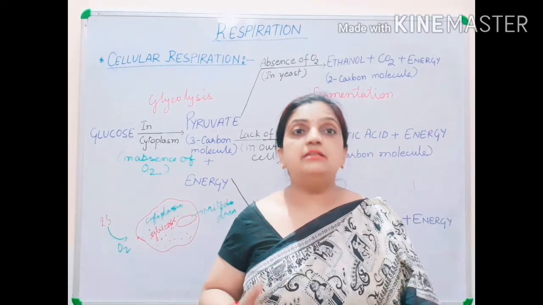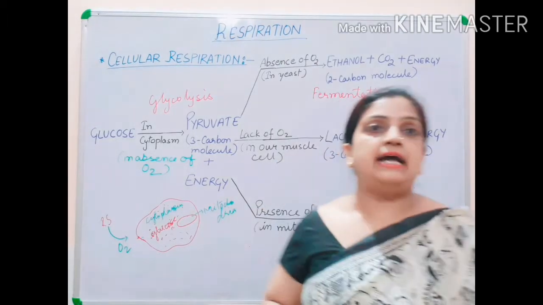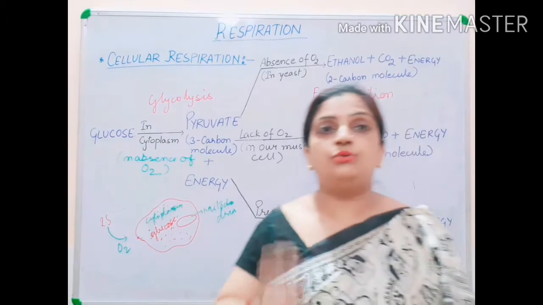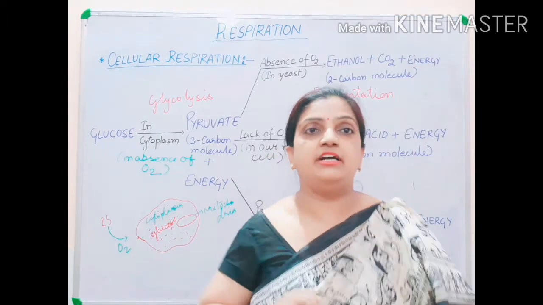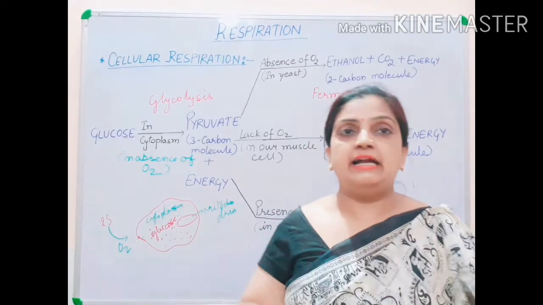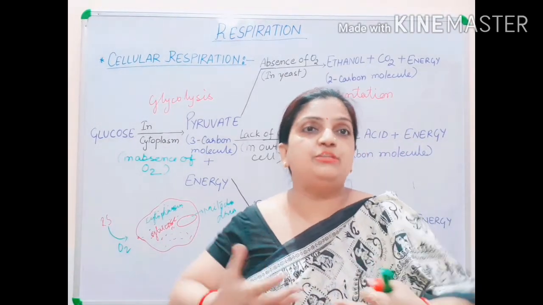We start inhaling oxygen quickly from outside. During that time, what happens? In our muscle cells, oxygen does not reach. When we are running, jogging, jumping, skipping, we feel a suffocation and cannot breathe properly.